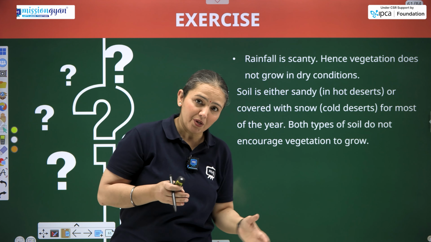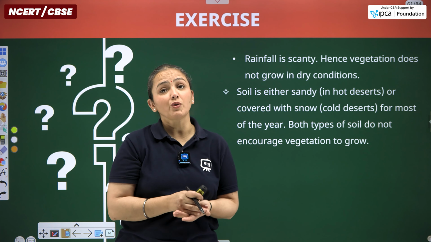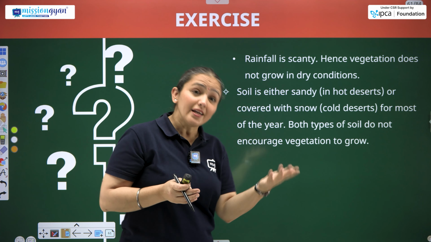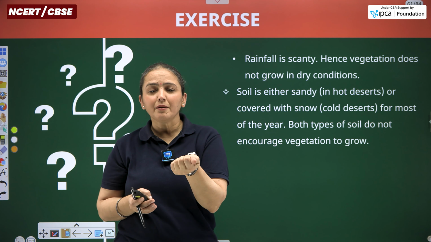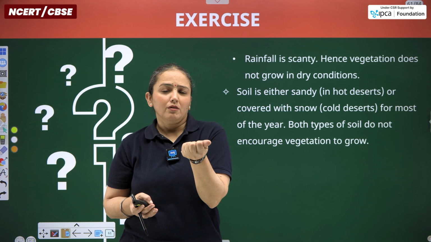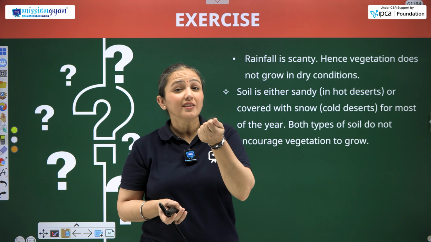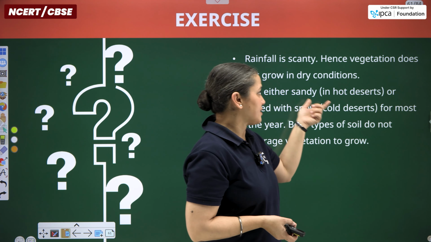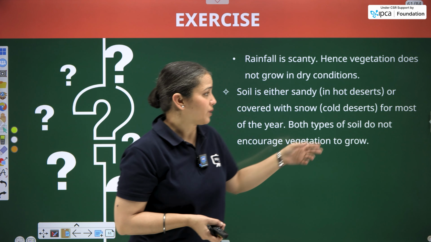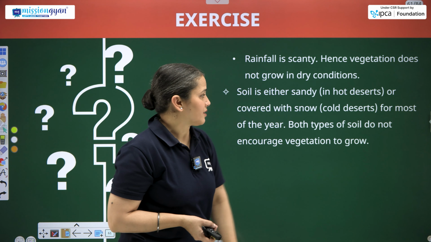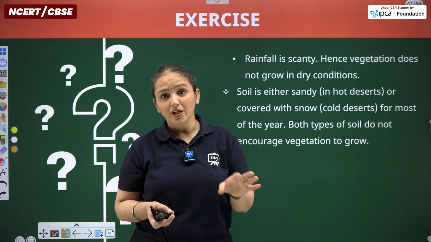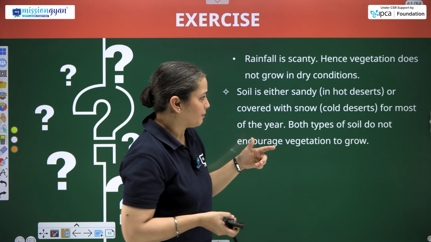Dry, extreme temperature conditions, इन दोनों ही conditions में vegetation नहीं होता है या ना के बराबर होता है. Soil is either sandy, sandy means it is of coarse texture, मोटी दानेदार होती है, as it is found in sand dunes. So soil is either sandy, so we are talking about hot deserts over here. And अगर हम cold desert की बात करें तो वहाँ पे it is covered with snow almost throughout the year, and we are talking about Ladakh itself.